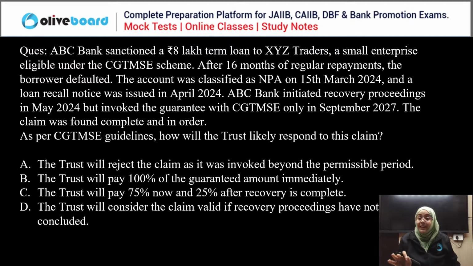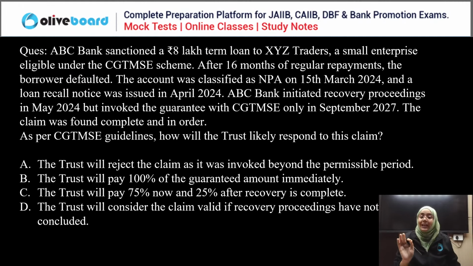ABC initiated recovery proceedings in May but invoked the guarantee with CGTMSE only in September 2027. The claim was found complete and in order. Now, as per CGTMSE guidelines, how is the trust likely to respond to this claim?